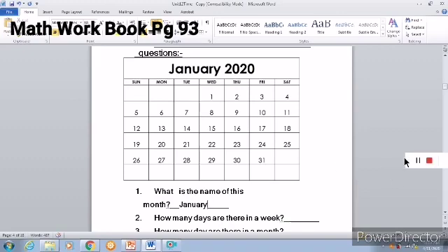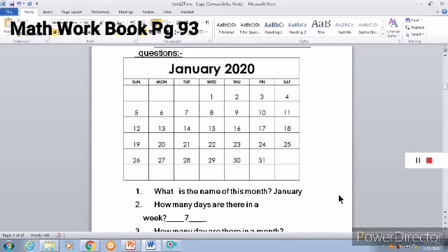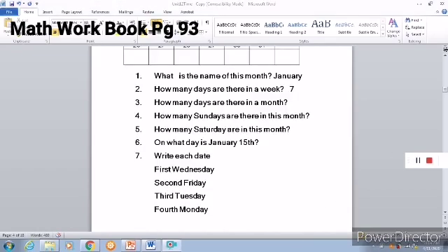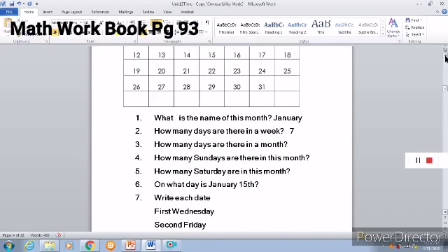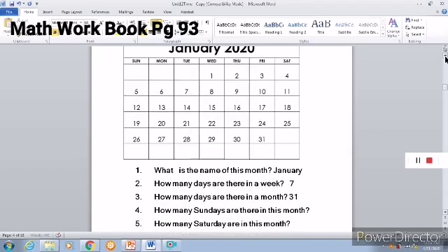Okay. Next, how many days are there in a week? Every week, how many days are there? 7 days. For all the months, all weeks, there are 7 days. Next, how many days are there in a month? In this month, how many days are there? 31. In the previous month, we saw in April, there were 30 days, no? Now, it has 31 days.